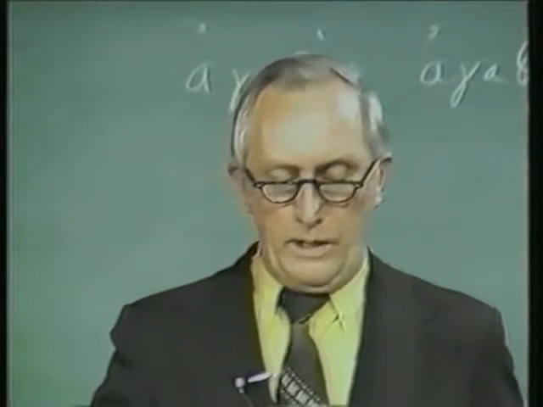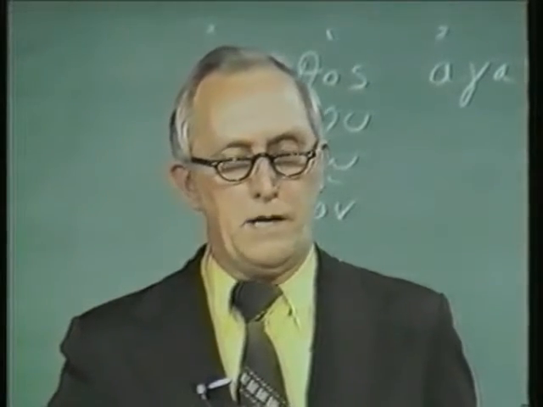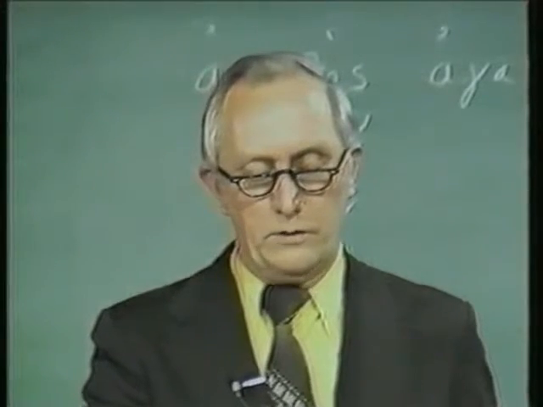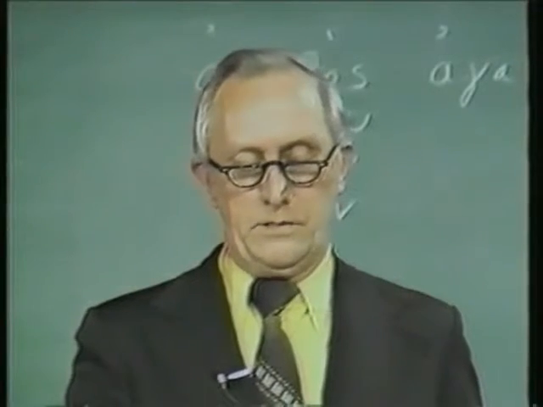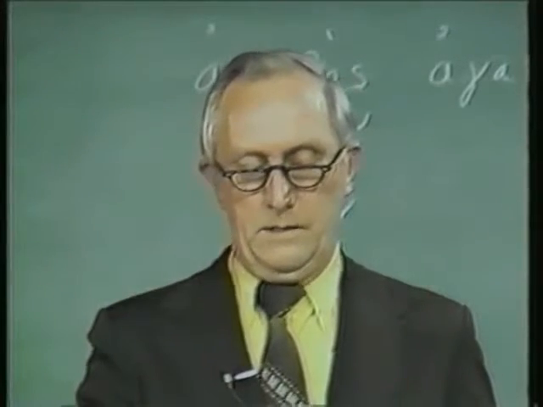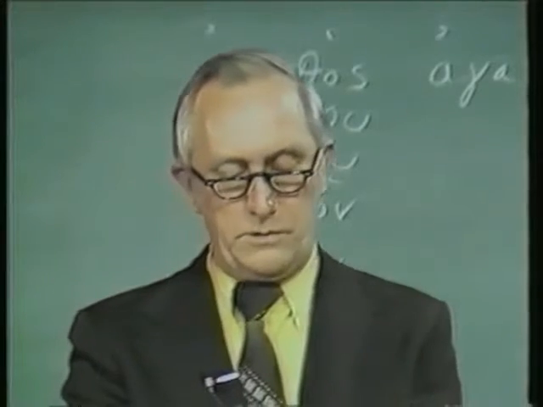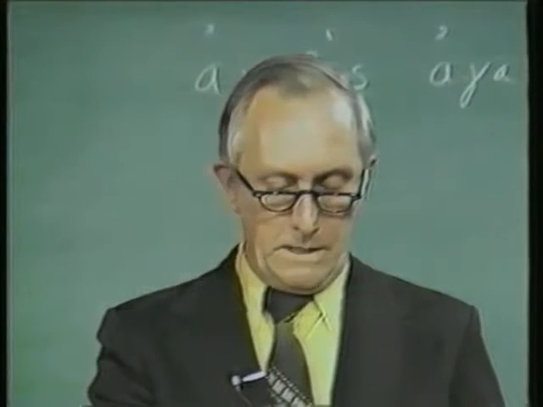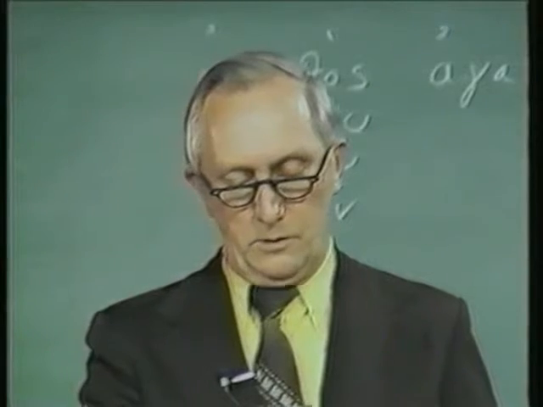Now, how do you know which? How did Machen know to put the eta or the alpha in there? Well, the rule is the same as we had in paragraph 55 in the previous chapter. If the stem ends in a rho, iota, or epsilon, then the alpha will be throughout the singular. Same letters, but different results. That is, there won't be a mixture, but one solid. So that's why the theta is the last letter of the stem of agathos, and therefore the letter in the feminine is going to be eta. The dikaios, the last letter of the stem is iota, therefore the letter is going to be alpha.